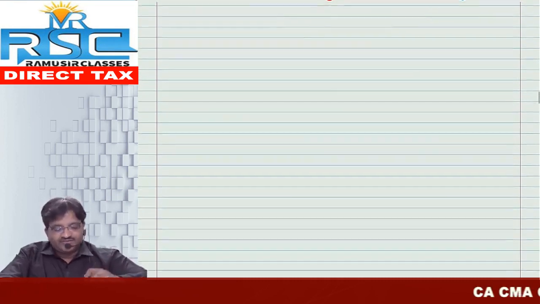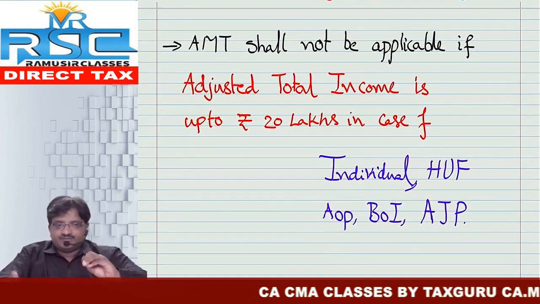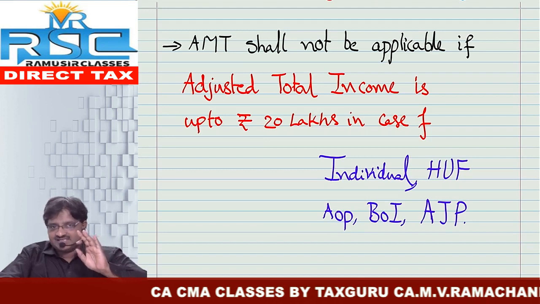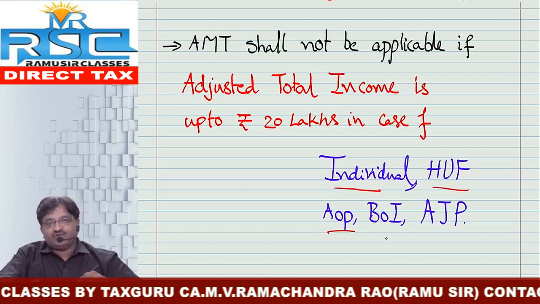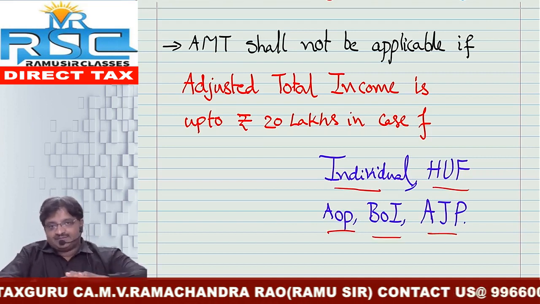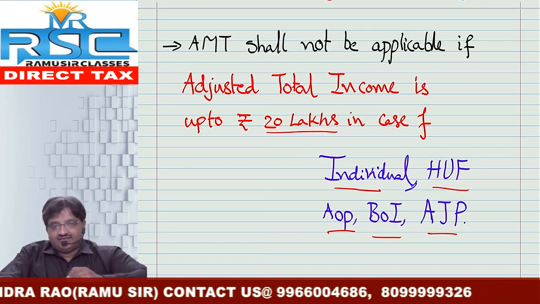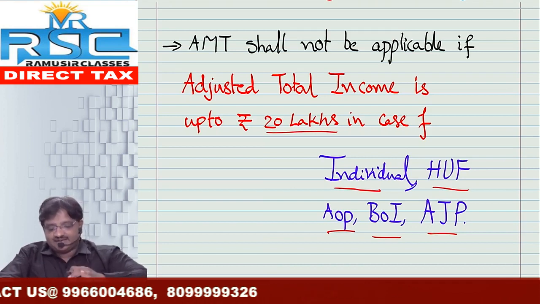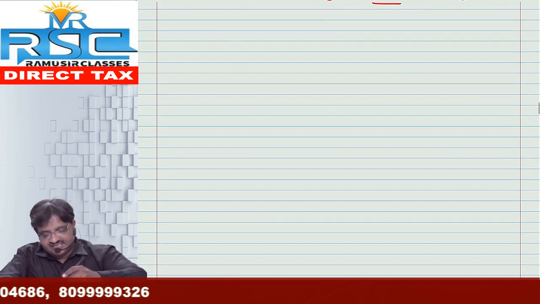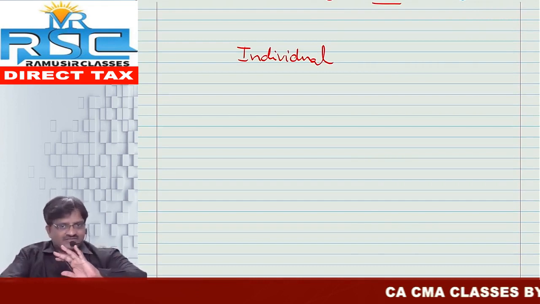Okay, chalo. Now we can check applicability of AMT. Friends, AMT is applicable to all SSEs being non-corporate. Only non-corporate SSEs. But in case of individual as well as HUF, AOP, BOI, AJP, it is applicable only if their adjusted total income exceeds 20 lakh. If it is less than or equal to 20 lakh, in this case AMT provisions are not applicable for them. Okay, I will take one illustration. For example, in case of an individual whose adjusted total income is, let us say, 14 lakh. Answer: AMT provisions are not applicable.